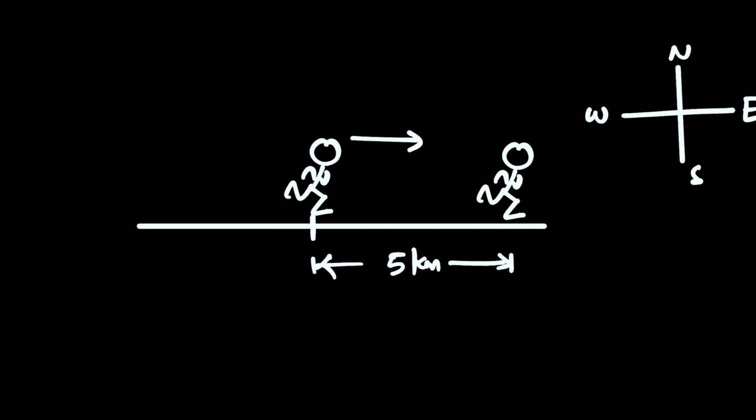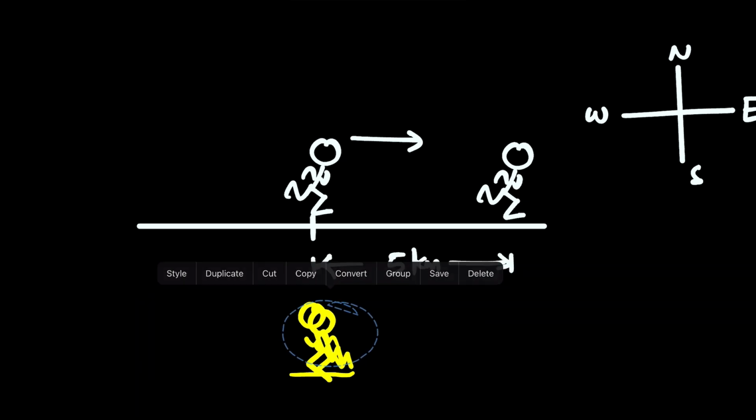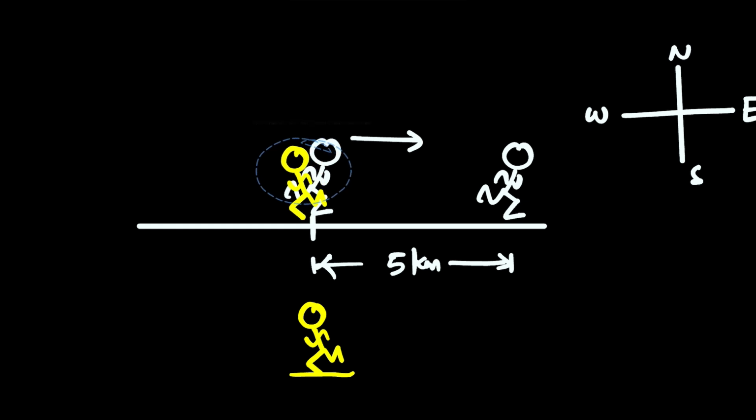Got it? And another guy is moving. Let me draw it somewhere around here, and I hope my running man looks like a running man. Okay, let me duplicate this here. So another guy starts from this point and moves along this direction, and the gap is again still 5 kilometer. So this is also 5 kilometer.